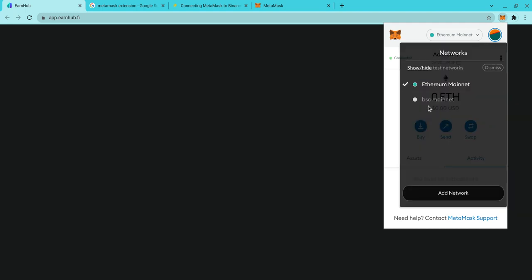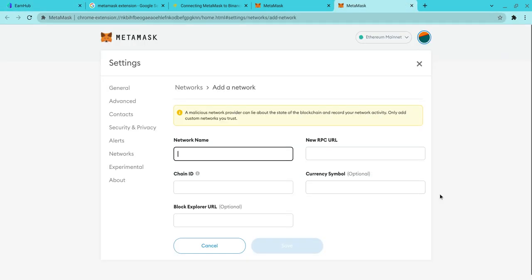And how do I fix that? Right now I have it saved, but for the sake of showing you guys, you've got to add in the BSC mainnet network. This is how you add it, because it will not be there, so you'll have to add it. You click that button, you get to this page, and what you want to do is add Smart Chain to this one.